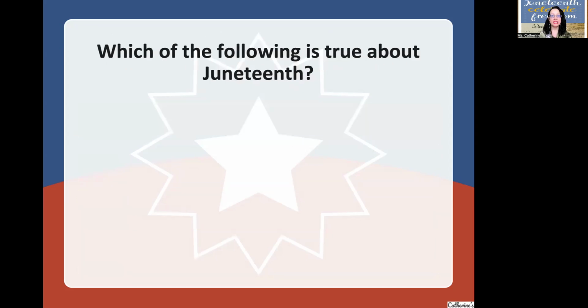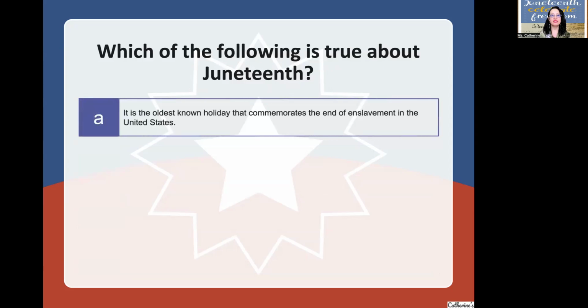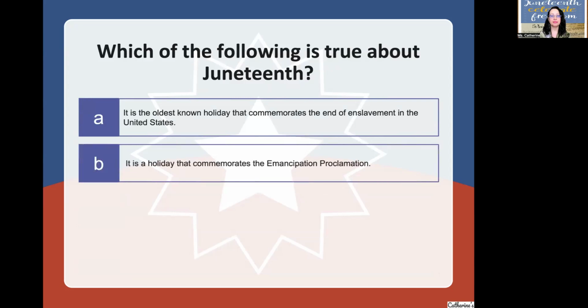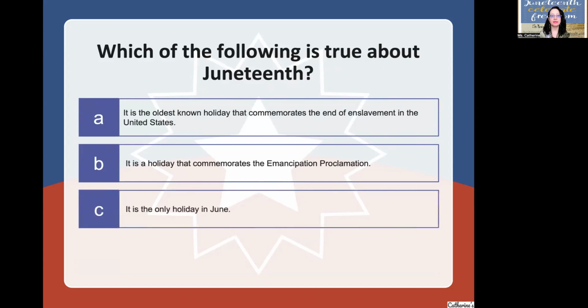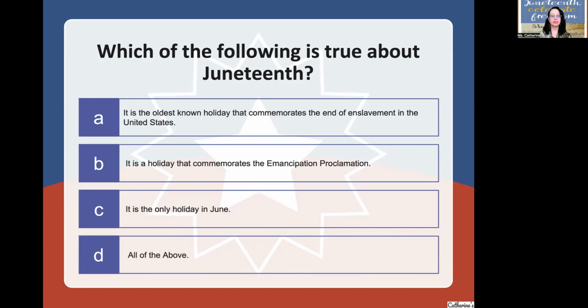Which of the following is true about Juneteenth? It is the oldest known holiday that commemorates the end of enslavement in the United States. It is a holiday that commemorates the Emancipation Proclamation. It is the only holiday in June. All of the above.